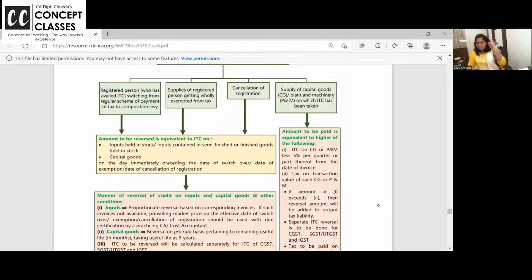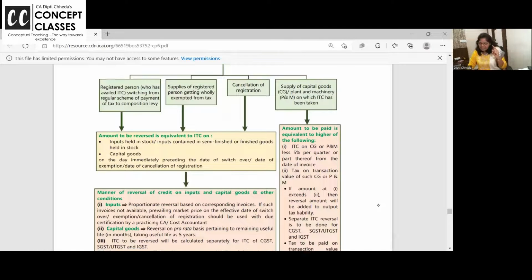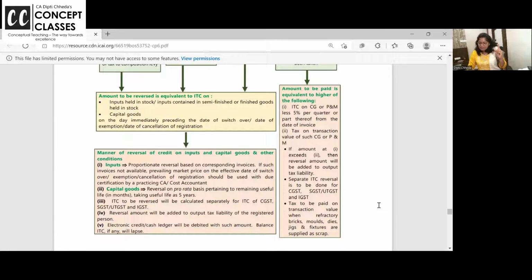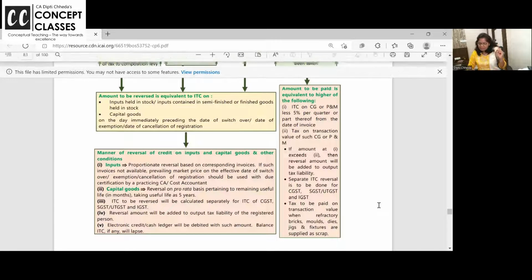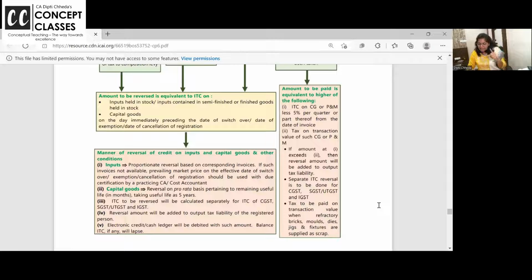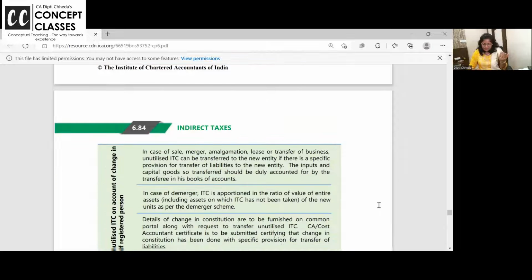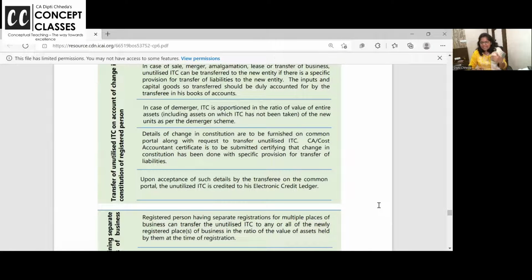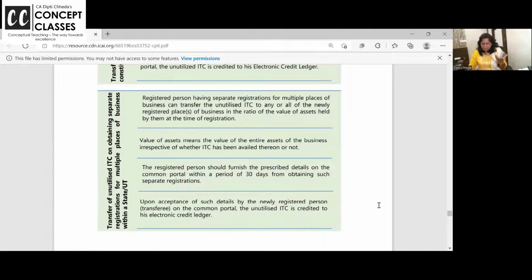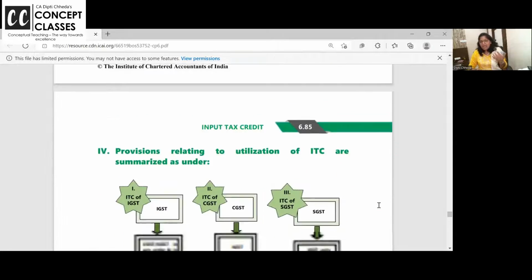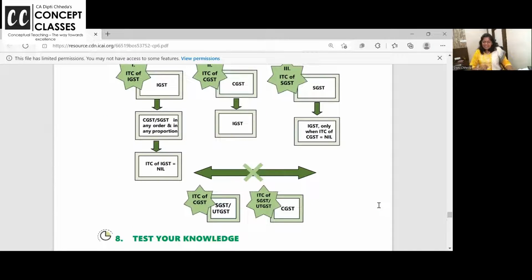हाँ, supply of capital goods. You are selling the capital goods. Then input tax credit less 5% per quarter or tax on the transaction value, whichever is higher. If one exceeds 2, then reversal amount will be added to tax liability. Whichever is higher. And this we have done in case of sale, merger, change in partnership and all. ITC will be allowed. See, this is the diagram we followed in today's class.